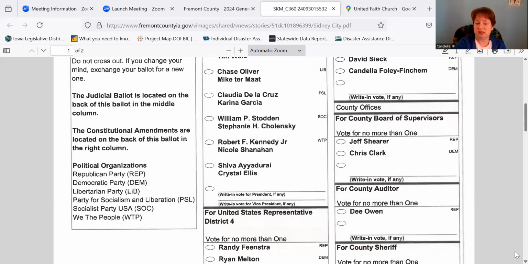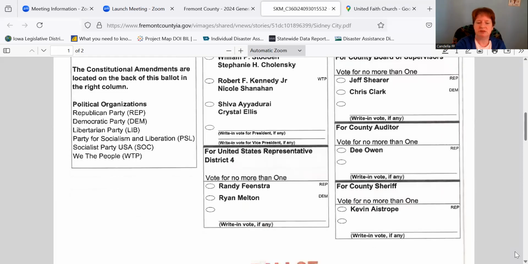I was surprised to see this many president and vice president candidates listed because I didn't even know some of these names. And certainly you can take this time if you want to look up all of the options and see what your best choice is. You can see here is your choices for the United States Representative for Congressional District 4.